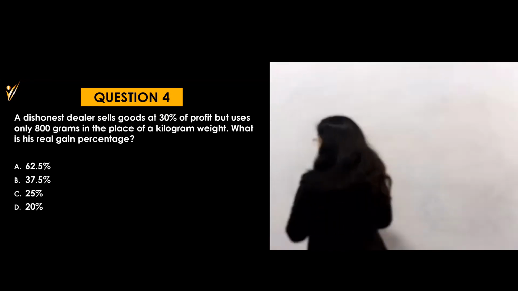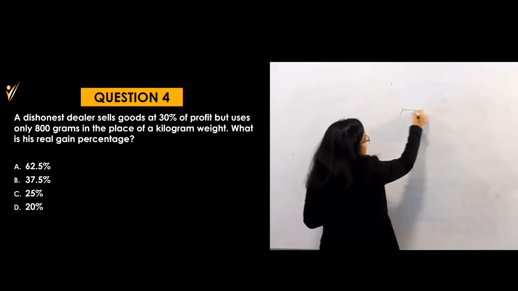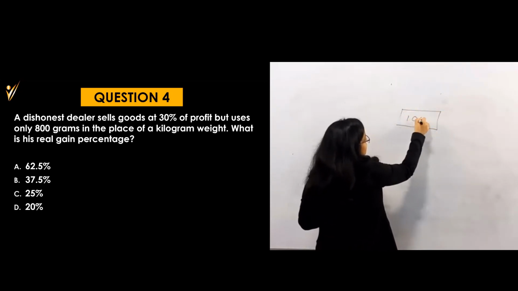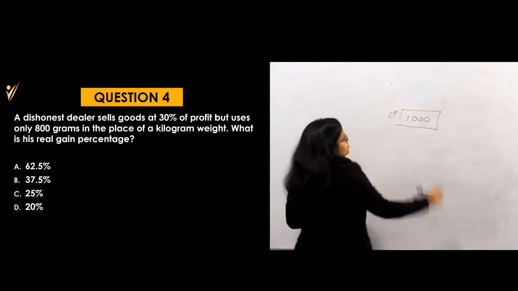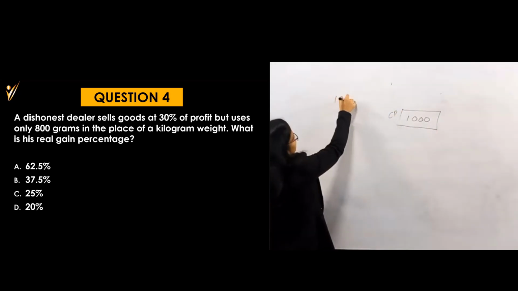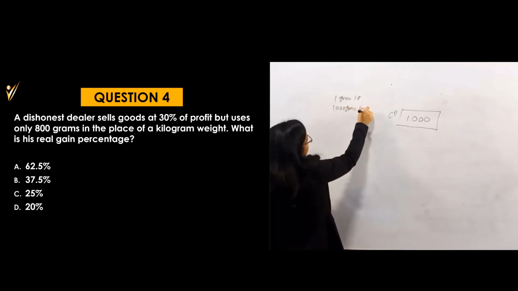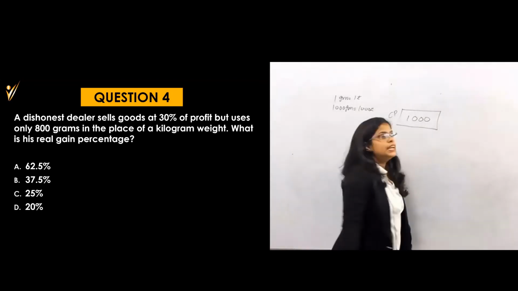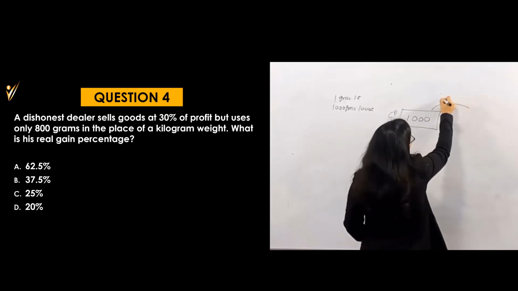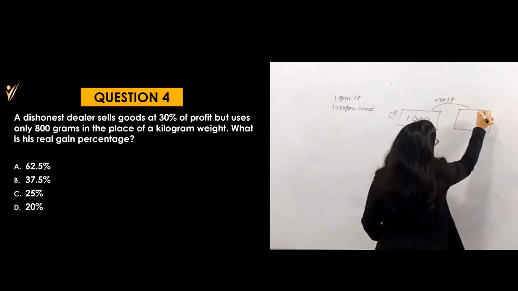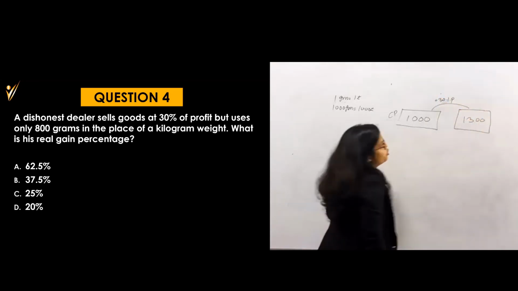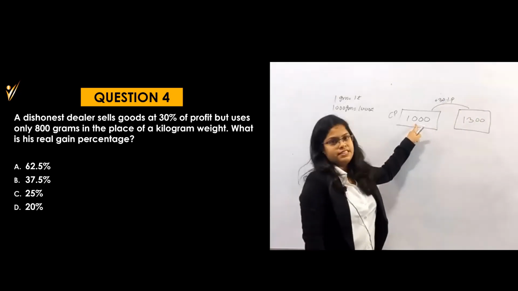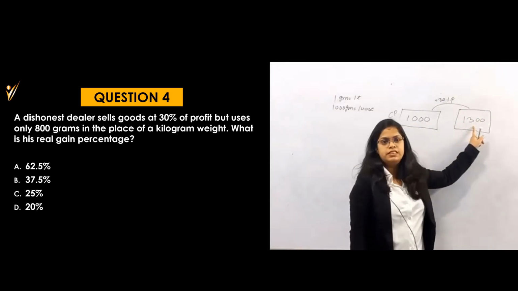Here I will explain with 1000 gram because they were talking about the 800 gram. Okay, so for 1000 grams, cost price will be 1000 rupees, right? 1 gram is equal to 1 rupee, so 1000 gram is equal to 1000 rupees. And he is selling at the profit of 30%. What will be its selling price? It becomes 1300, because 30% profit on 1000 means 300 profit. Selling price is 1300.